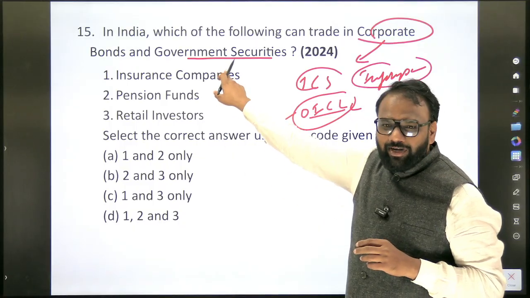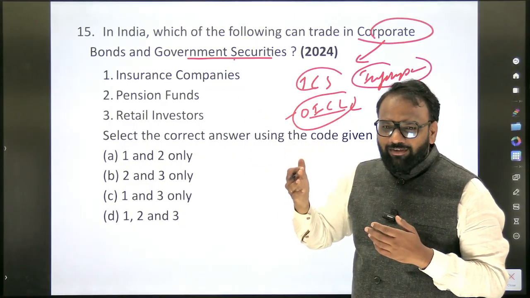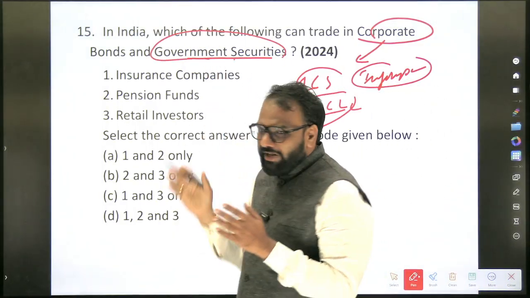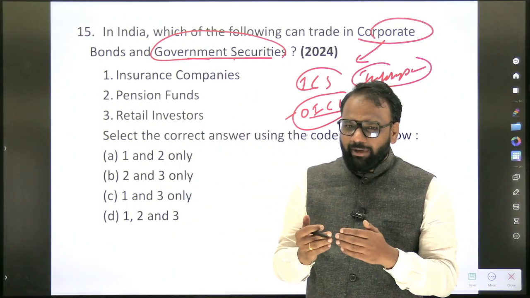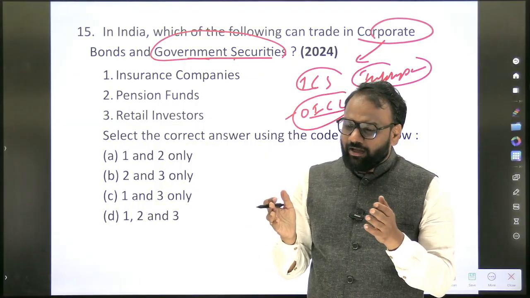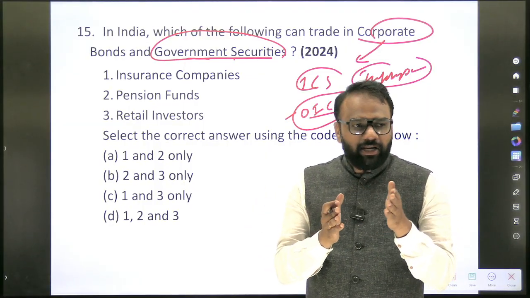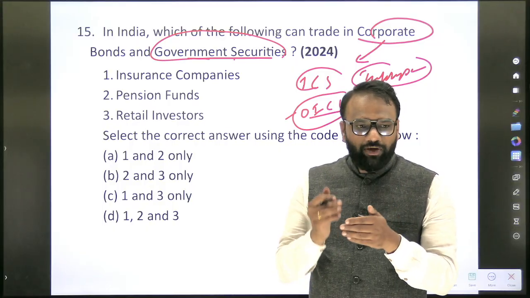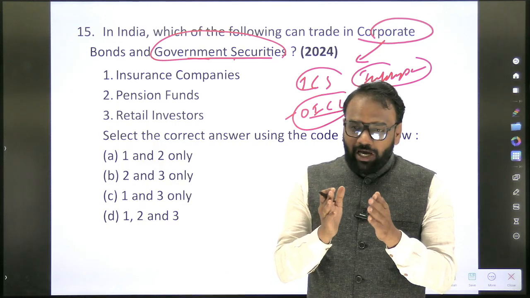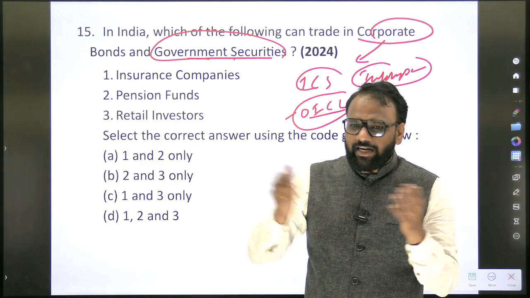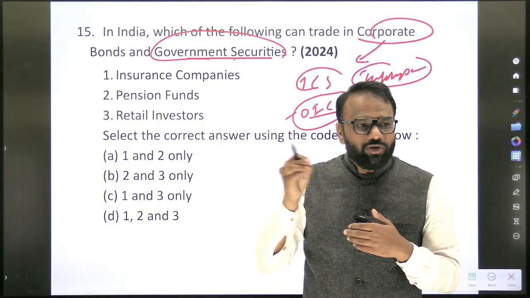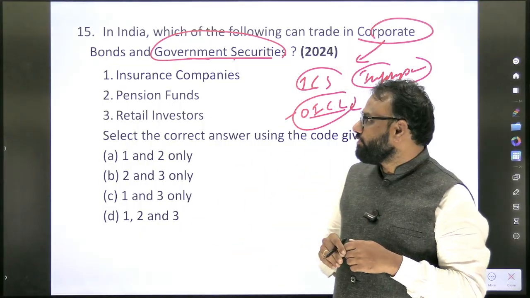In case of government securities, where will the fund go? The Consolidated Fund of India. So whenever the government requires money, it will take the help of RBI. It will create some securities. How it will create all these things we have discussed in detail in the regular classes, so if you are not aware of it, I urge you to watch those videos. RBI will create on behalf of the government and sell it. After selling, whatever money comes goes into the Consolidated Fund of India.